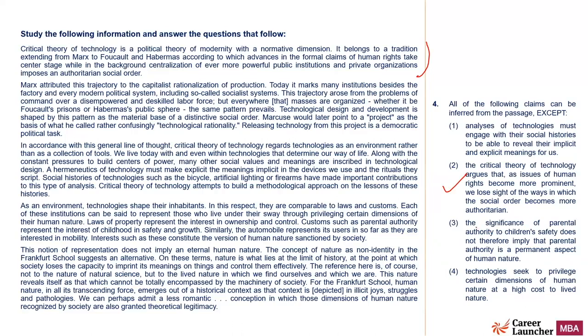One, I have to read the passage again. Three, the significance of parental authority to children's safety does not therefore imply that parental authority is a permanent aspect of human nature. I have to read it, don't know. Four, technologies seek to privilege certain dimensions of human nature at a high cost to lived nature. This was not mentioned, at a high cost to lived nature. Something related to cost was mentioned. It is mentioned, but not in this particular fashion, right? So what is talked about perhaps is here: each of who live under a sway, laws, customs.